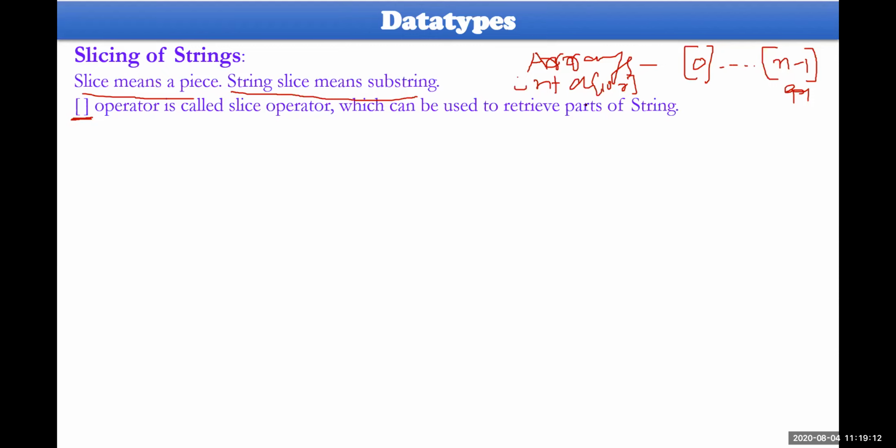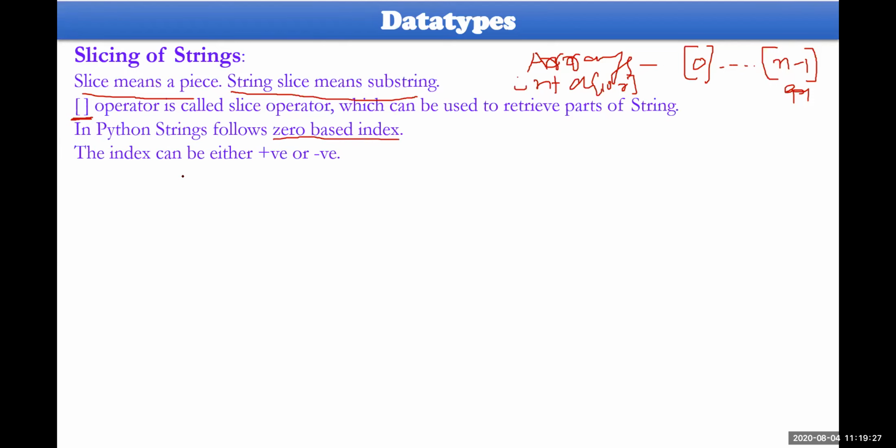In the negative direction also, you are able to write the subscript value. There is no problem at all. Look at this. Python always starts with 0 as its base index. The index might be either negative or positive. If it is positive, you are reading left to right.